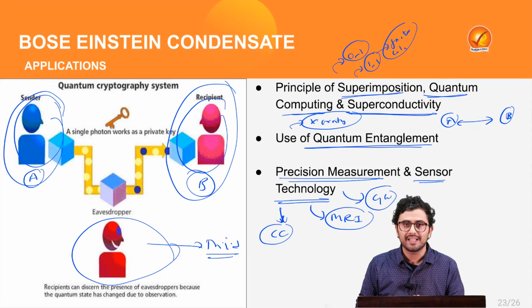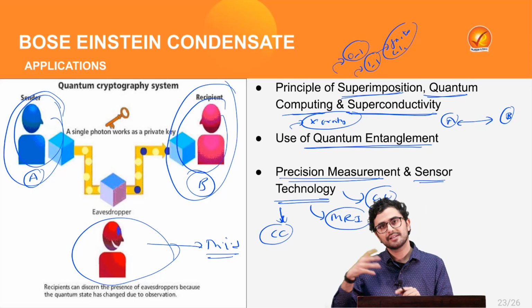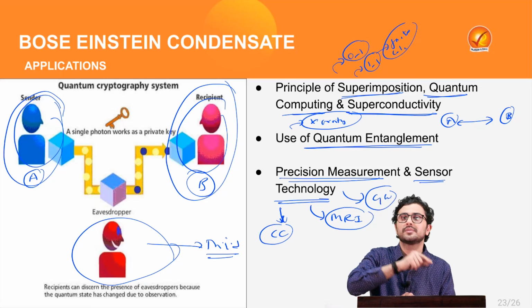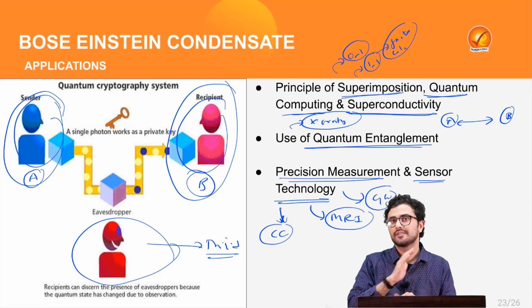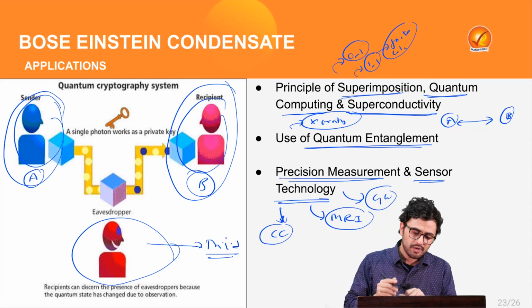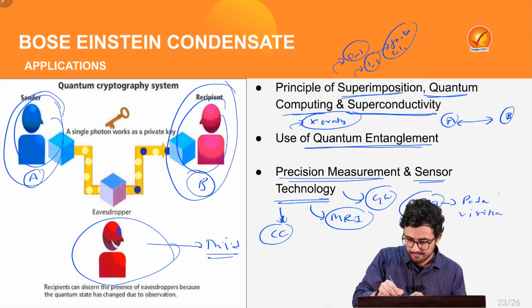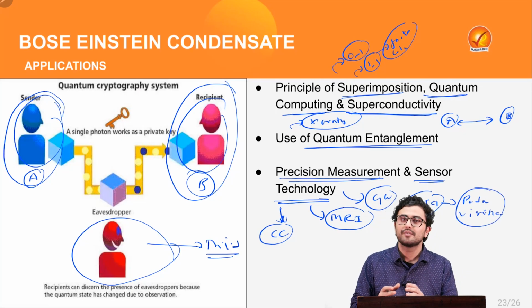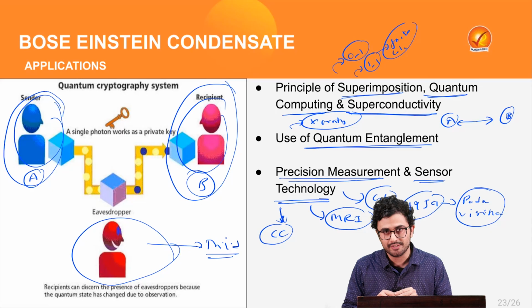Now keep this in mind that for his innovations, even though various other scientists who derived from the discovery of Satyendranath Bose ultimately got the Nobel Prize, no such award was given to Satyendranath Bose. However, in the year 1954, he was awarded the Padma Vibhushan. Thus, we have seen the importance of the Bose-Einstein condensate theory, and we have also seen its various applications.